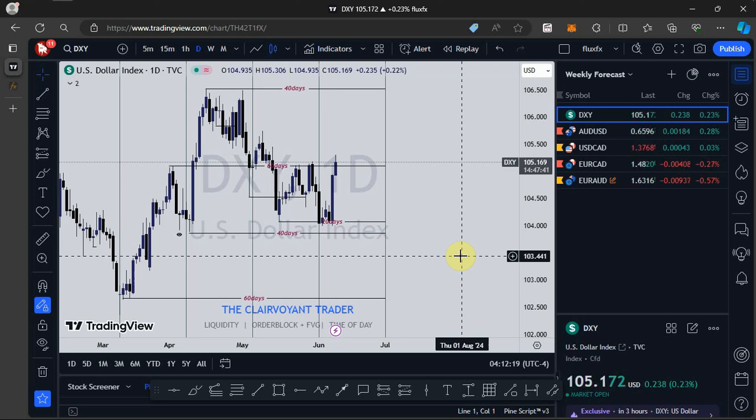So we want to see how the market is going to react going into this week, and this week will be very volatile, because you have CPI and then FOMC coming up on the same day. So we are expecting a very volatile week. But before we delve into the chart, let's look at the economic news calendar and see what is up for us on the fundamental front.